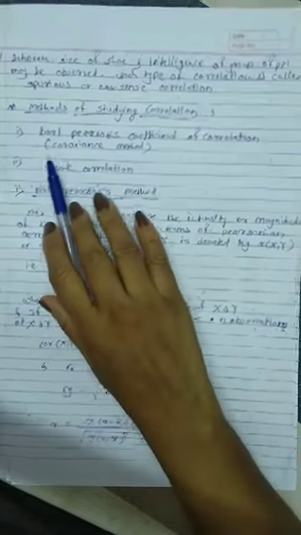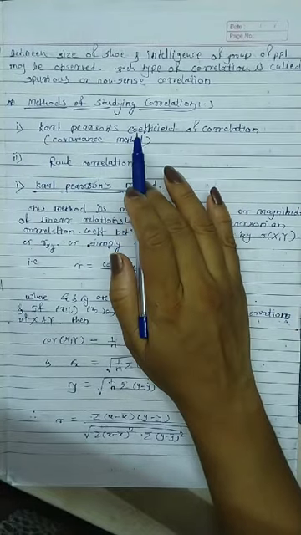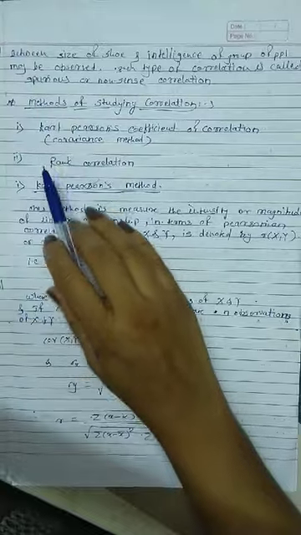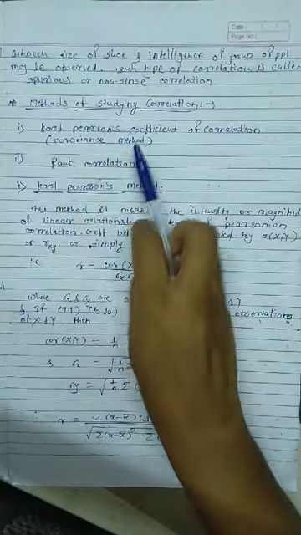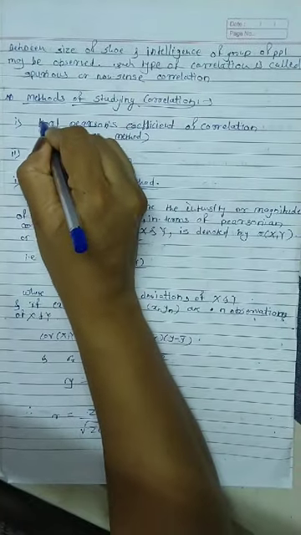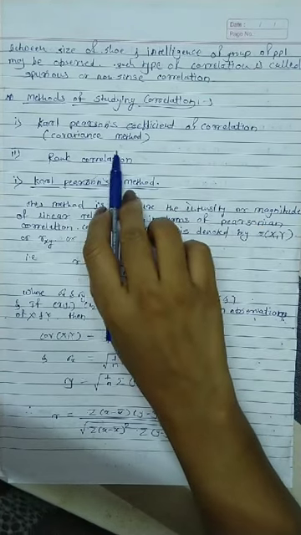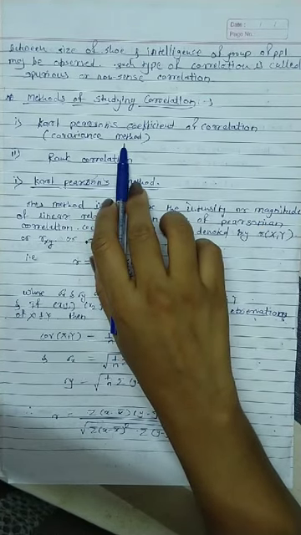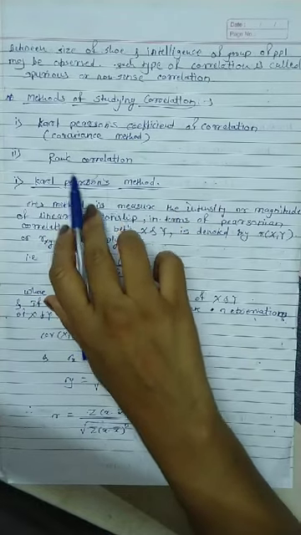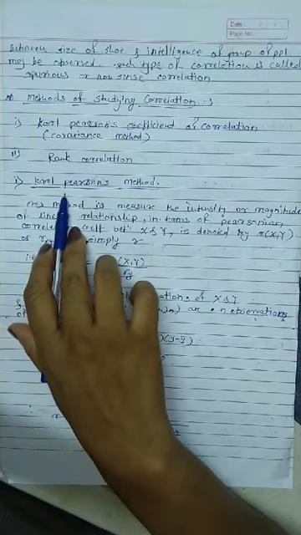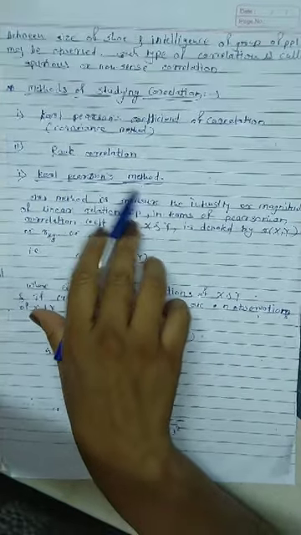Okay, now there are only two methods in our syllabus to find out the correlation between two variables. Methods of studying correlation: first is Karl Pearson's coefficient of correlation. It is called the covariance method. That formula consists of covariance, that's why it is called the covariance method. The second one is rank correlation. Okay, now consider the first method, Karl Pearson's correlation coefficient method.